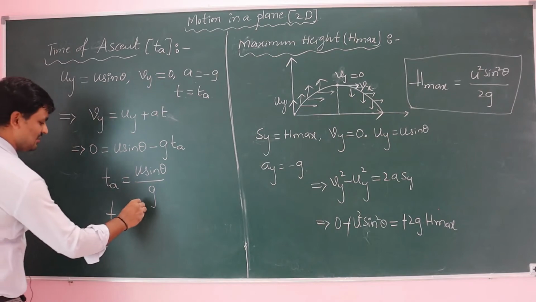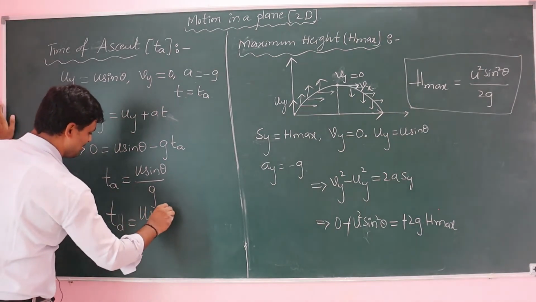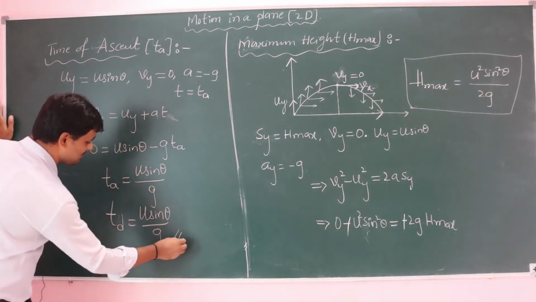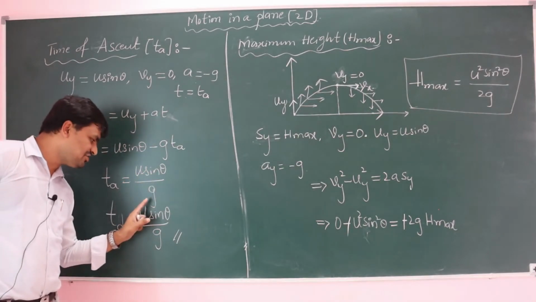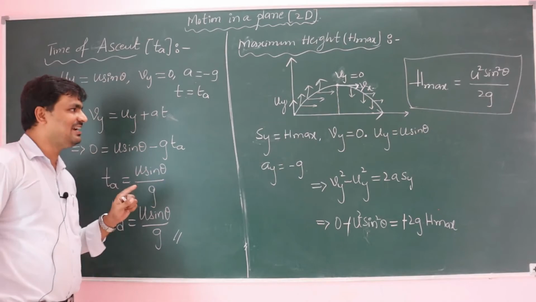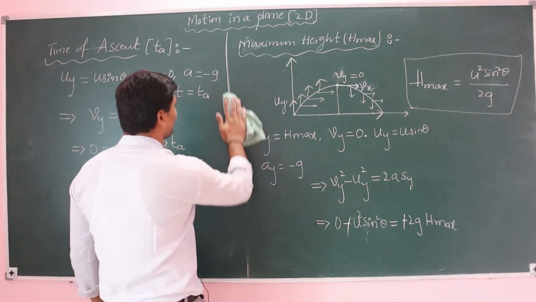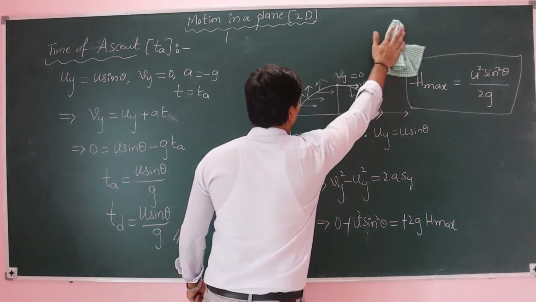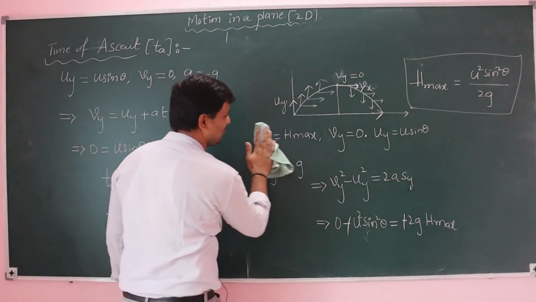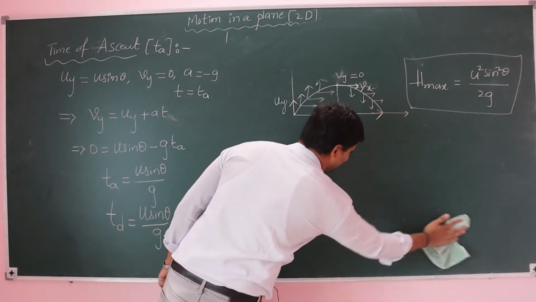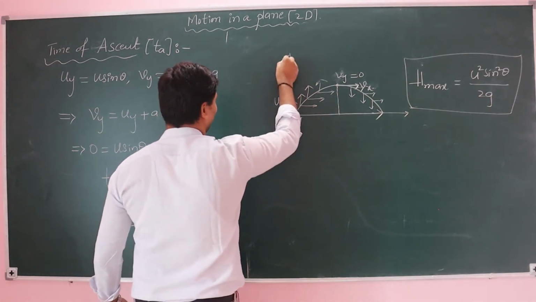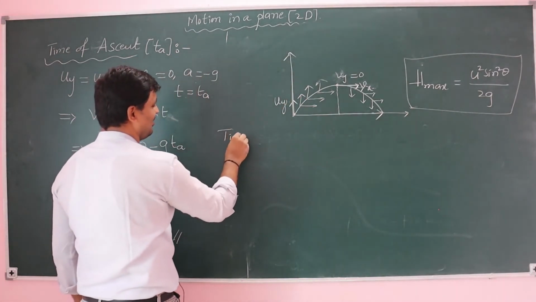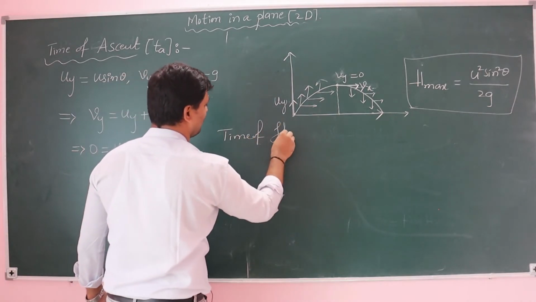Then take time of descent. In the absence of air resistance, time of descent is also u by g. For the projectile, time of ascent is u sine theta by g, and time of descent is also u sine theta by g. Then what about time of flight? I am not disturbing that diagram, because I would have to draw it again if I rub it.